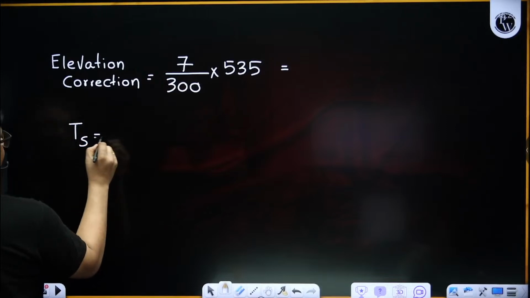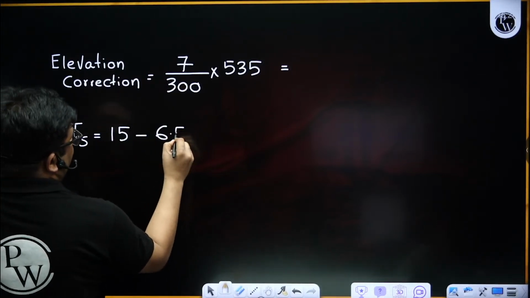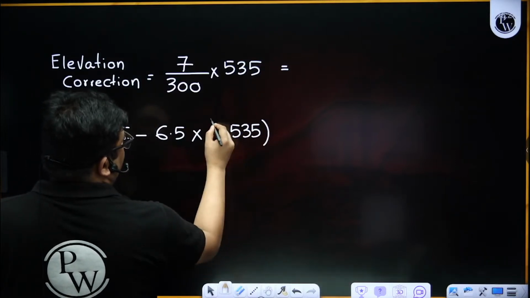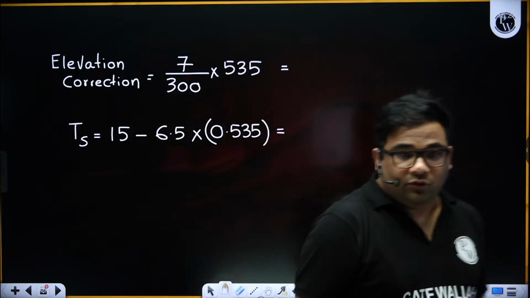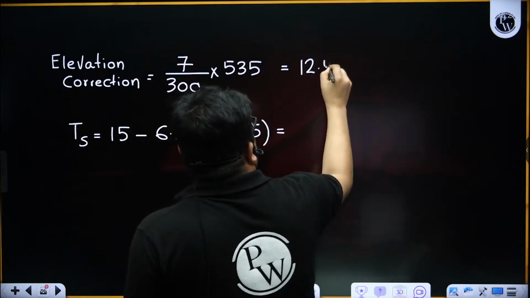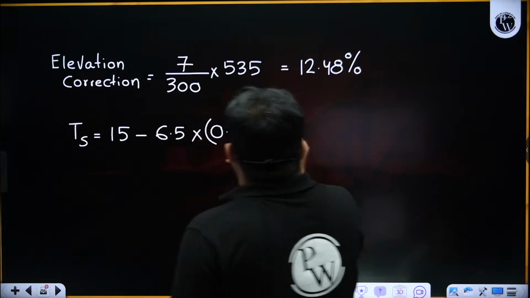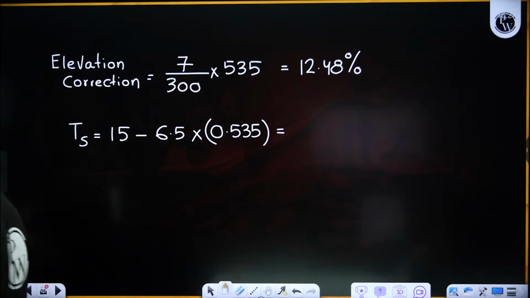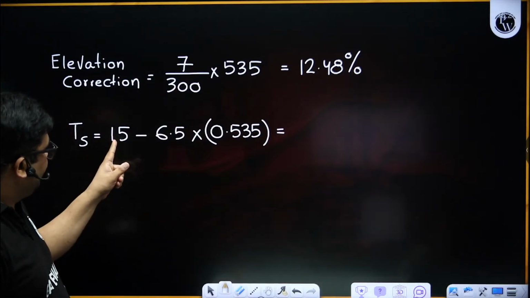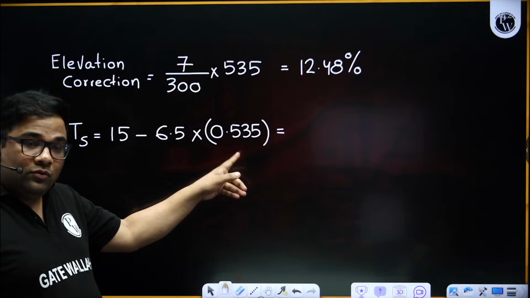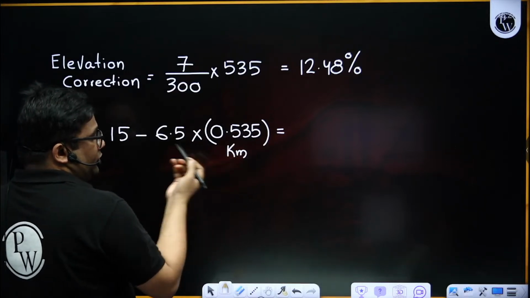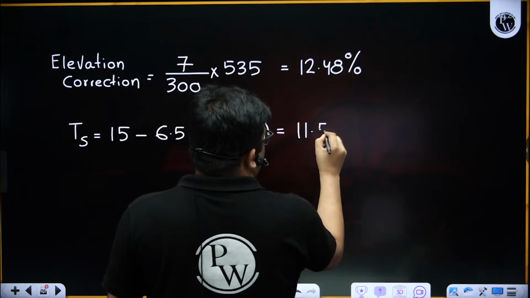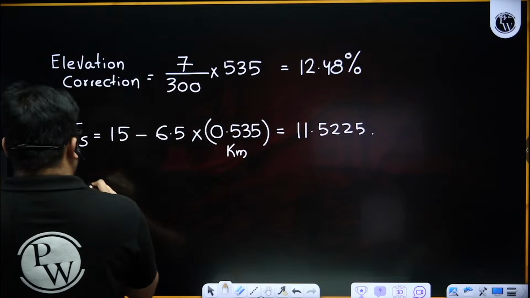Then standard temperature will be 15 minus 6.5 into elevation in kilometer. Elevation in kilometer will be 0.535 kilometer. So first give me this elevation correction, 12.48. I am getting elevation correction as 12.48%. And what is the standard temperature you are getting? TS, 15 minus 6.5 into the elevation in kilometer. I get 11.5225.